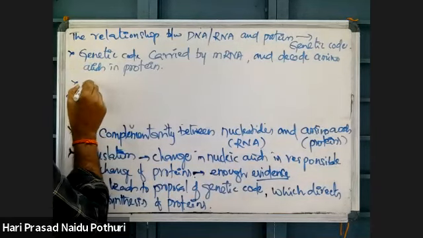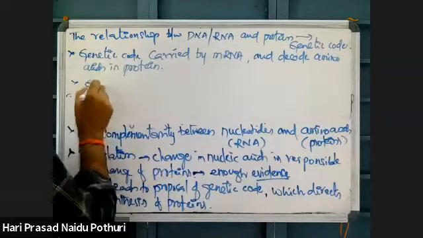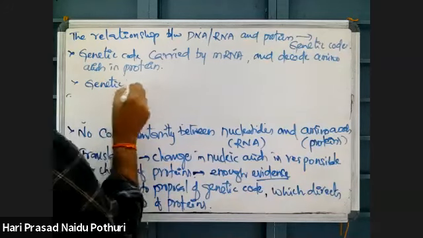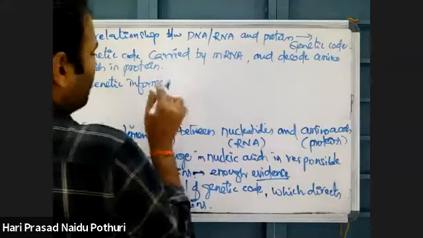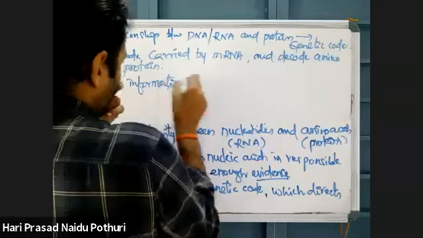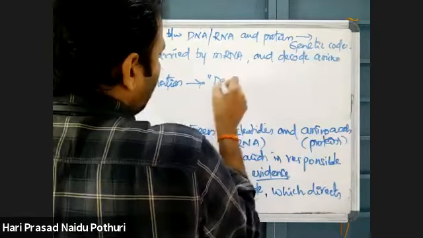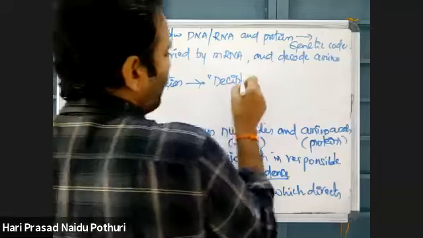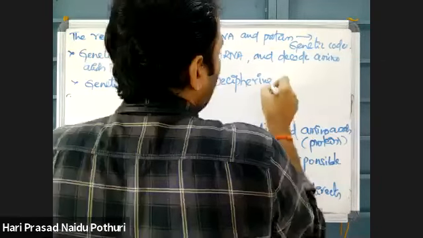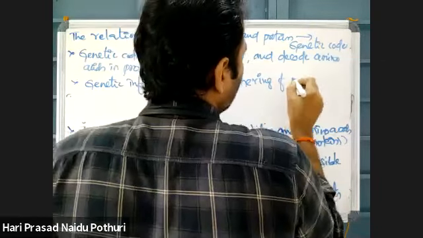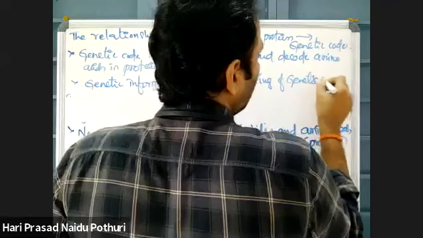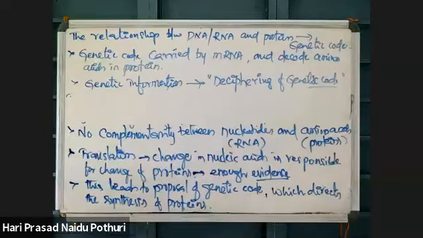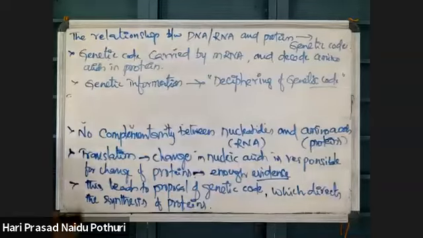Deciphering means proposal and discovery. The genetic code was deciphered means it was identified, proposed, and proved with experimental evidence.